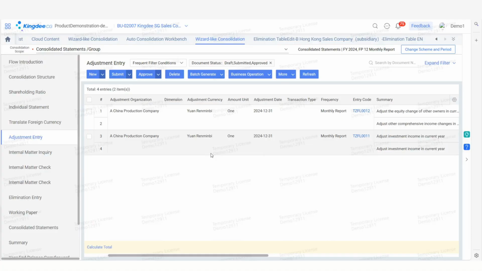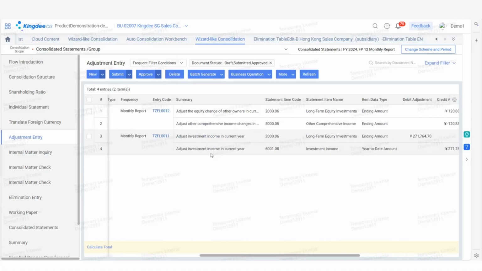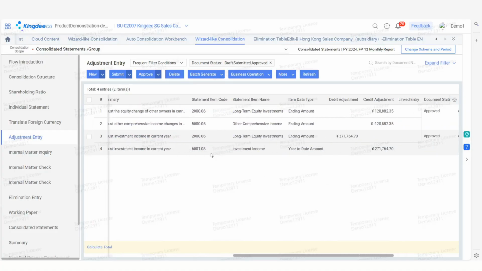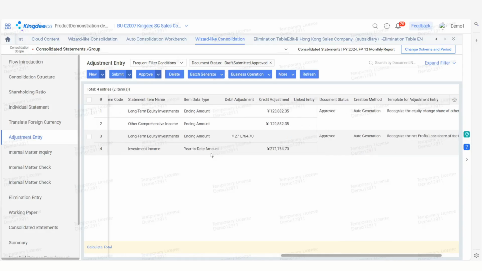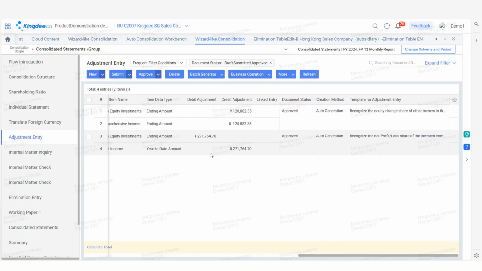Next is the adjustment entry. In the adjustment entry, the system adjusts items such as long-term equity investments, other comprehensive income, and investment income for the current year according to the adjustment entry template, and generates equity-related elimination entries.